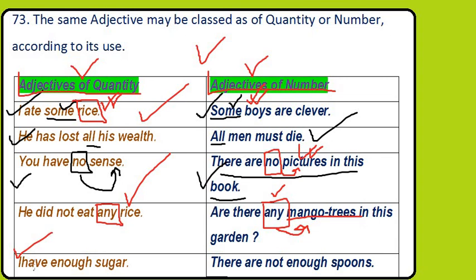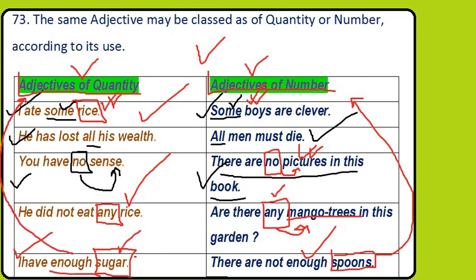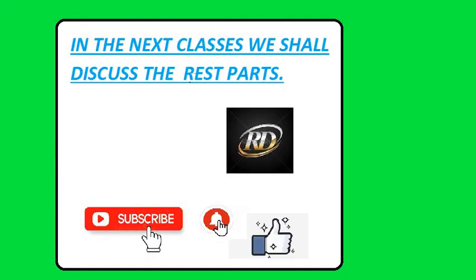Last sentence: I have enough sugar. So here which is the adjective? Enough means sufficient. It is the adjective of quantity. We can't count sugar, but we can count spoons. There are not enough spoons. So spoons is countable, and here it is used as an adjective of number. But as sugar is uncountable, enough is used as an adjective of quantity. In the next classes we will discuss the remaining parts that are left, and mainly the exercises too.